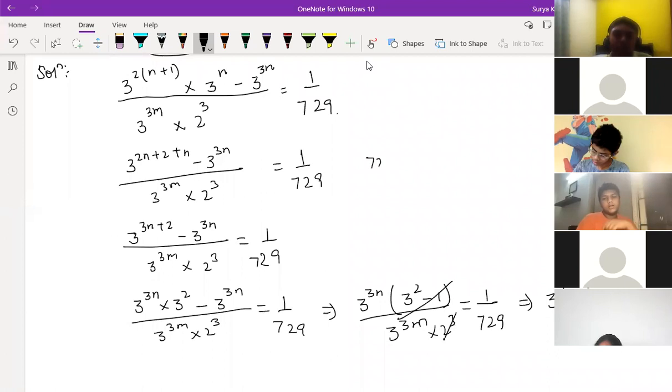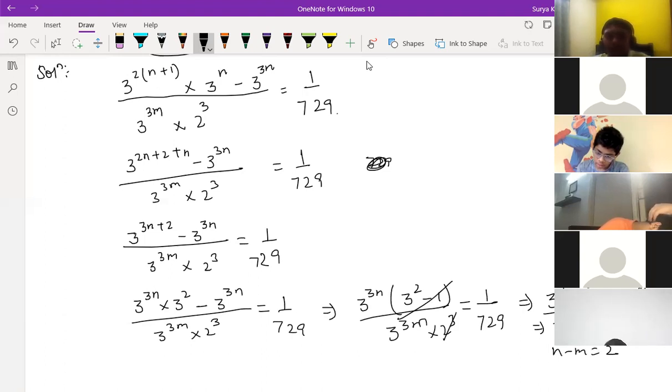Sir, I got it as 3 squared whole to the power 3, so 3 to the power 6. So now the bases are equal, so your exponents are also equal. The 3 into n minus m is equal to 6. So n minus m is equal to 2.